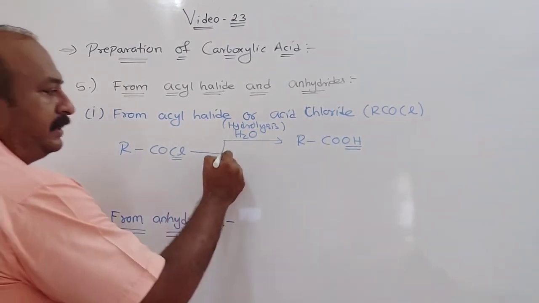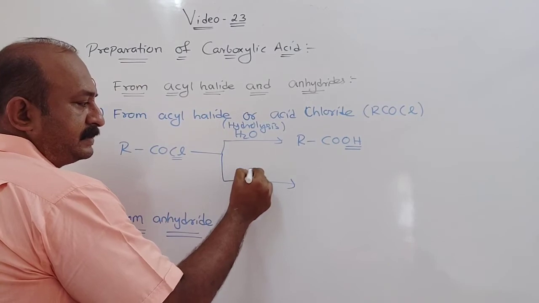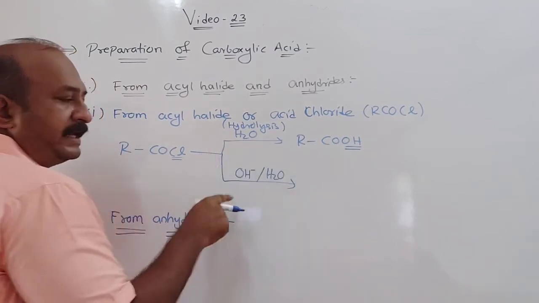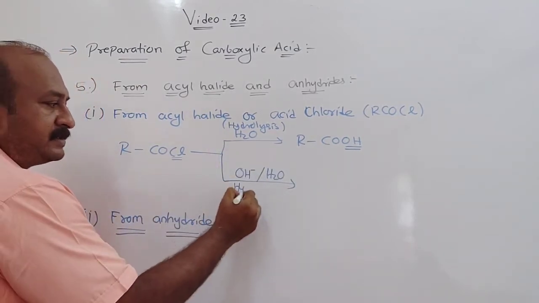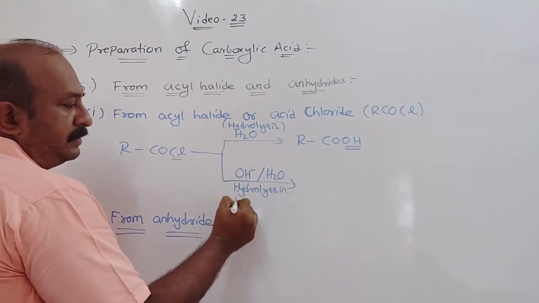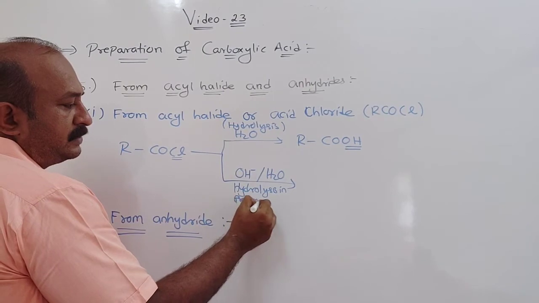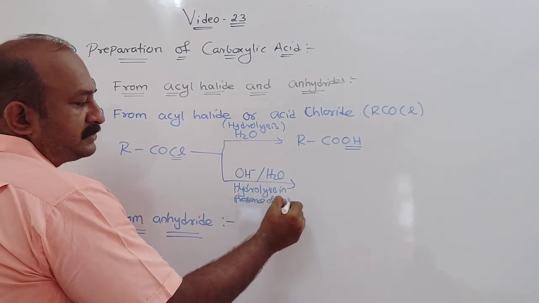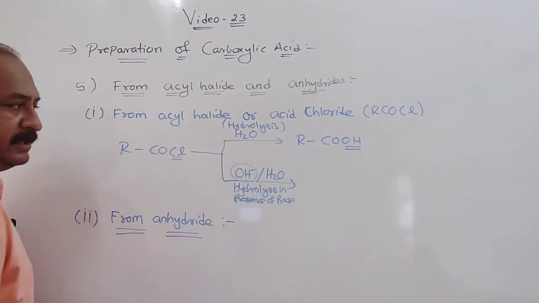Okay. Now the same thing in presence of a base, that is, hydrolysis carried out in presence of base. Base means, that's why I have written here OH minus.